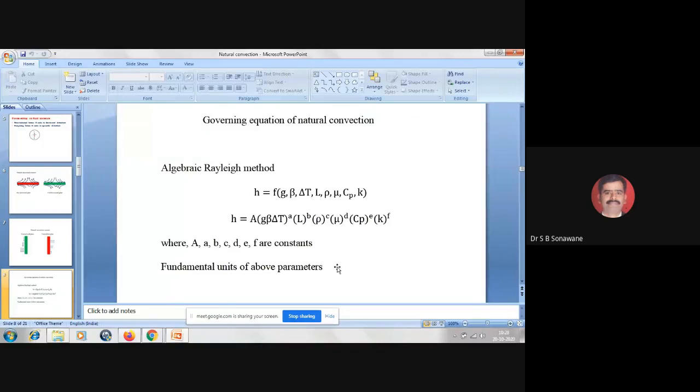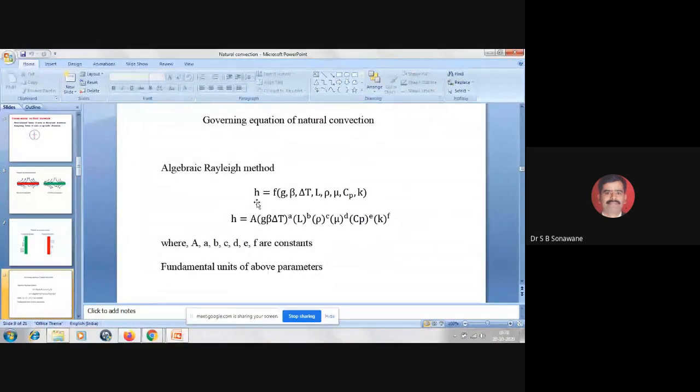Now what I am trying to say is that we should have a certain equation for the determination of H, and that equation should be in terms of non-dimensional numbers. So that equation we are going to develop in this session. That is the governing equation of natural convection. We are going to use the method known as the algebraic Rayleigh method.